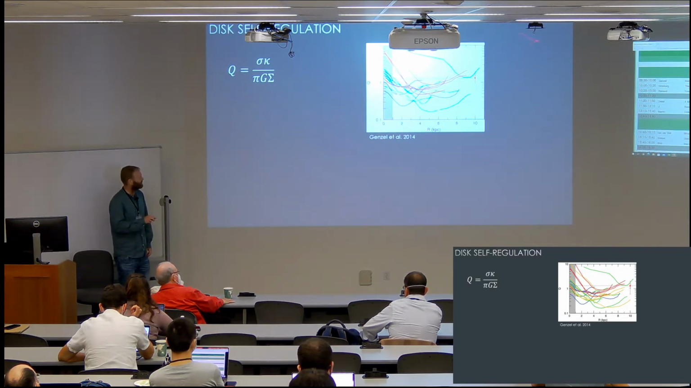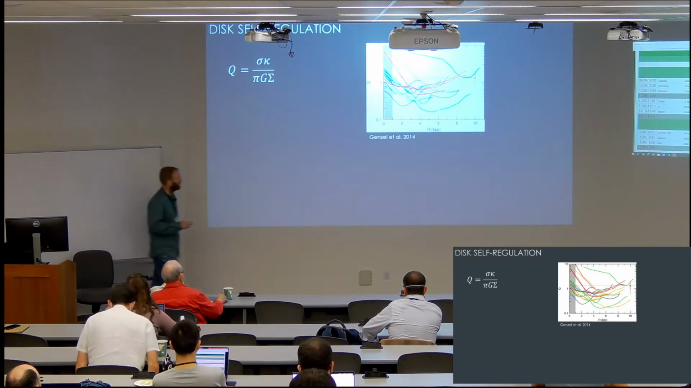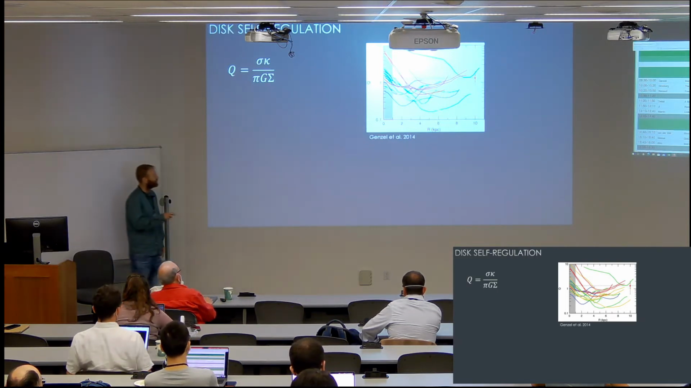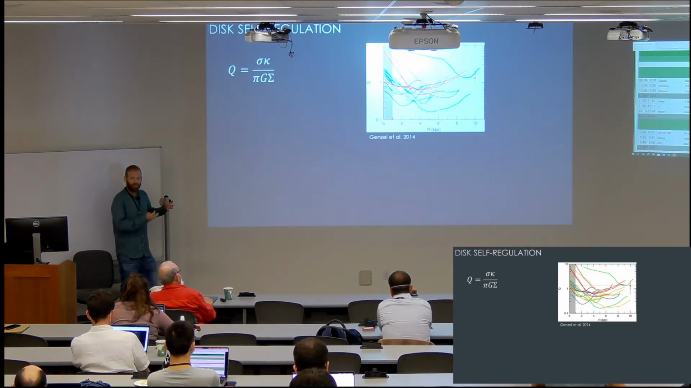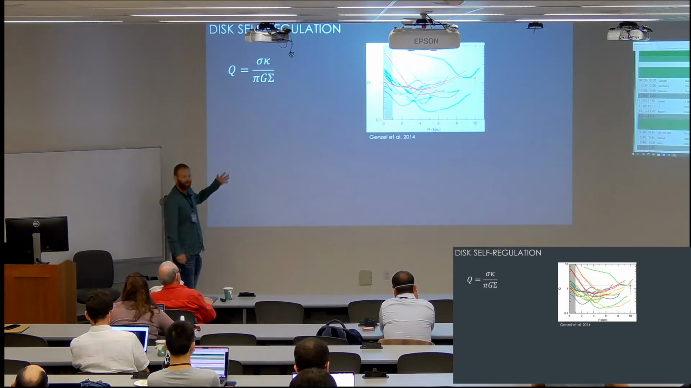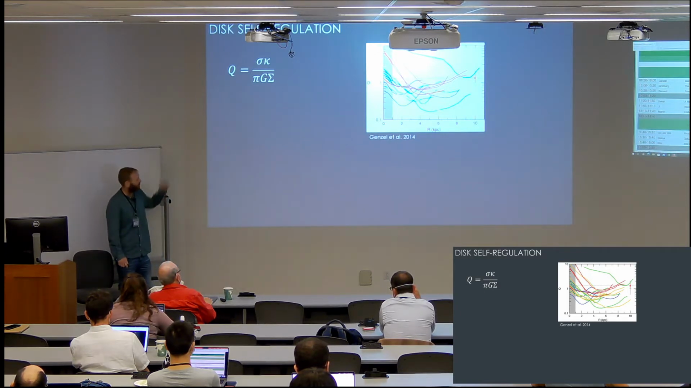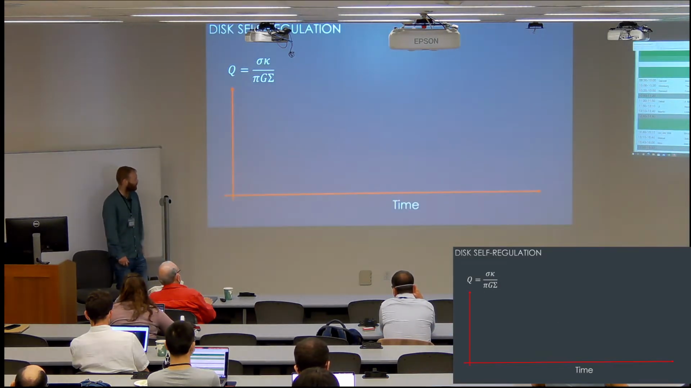Observationally, it seems that galaxies tend to like a value of Q of about 1, slightly below, slightly above, but they tend to cluster about Q equals 1. These are high redshift galaxies by Genzel, 2014. Now, we can actually have a qualitative argument to explain why galaxies or star-forming disks like this value of Q equals 1. So let's look at it in a cartoonish way.